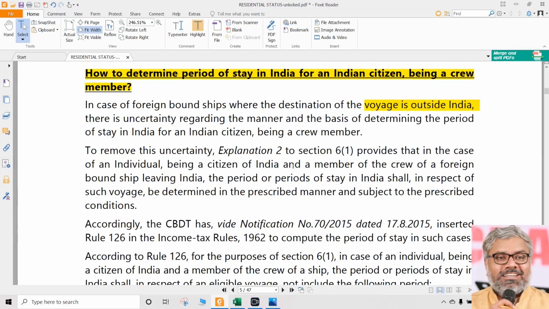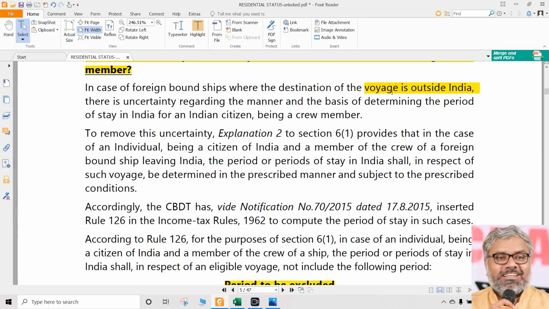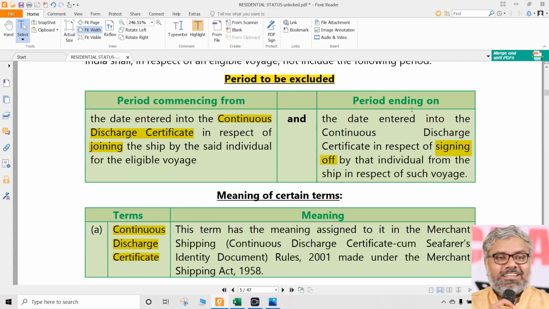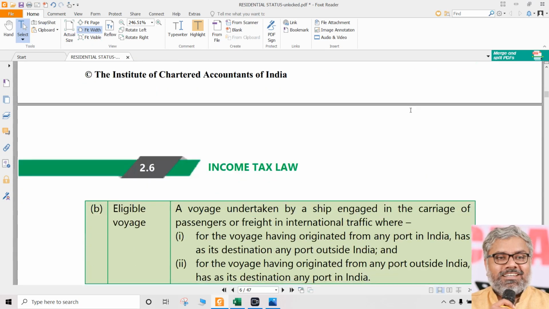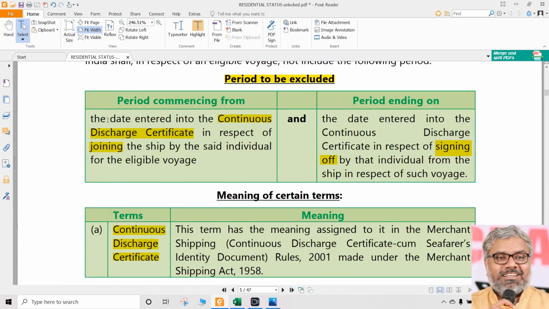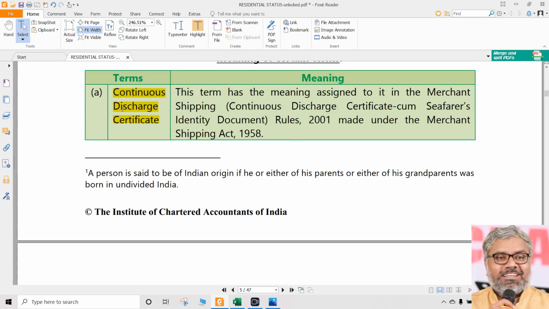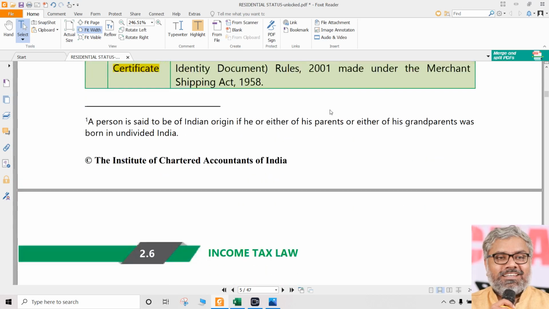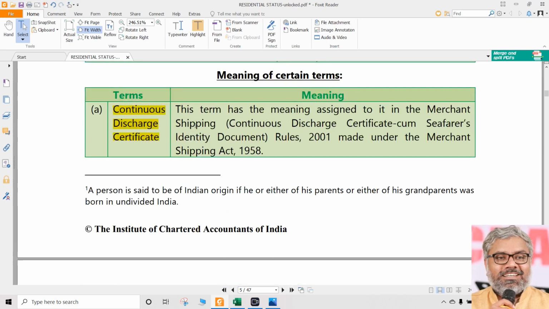And even if he is not a member of crew of an Indian ship, if he is going outside India on a voyage, then for a foreign bound ship, the period that this person has entered in the continuous discharge certificate should be excluded from the total period of stay in India. So what is a continuous discharge certificate? That is just a general definition. Don't try to even remember all these things. These are useless things. Know the names. Continuous discharge certificate is the name you should remember.